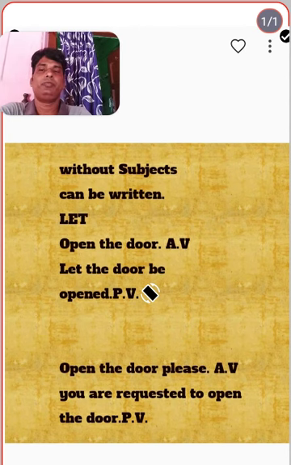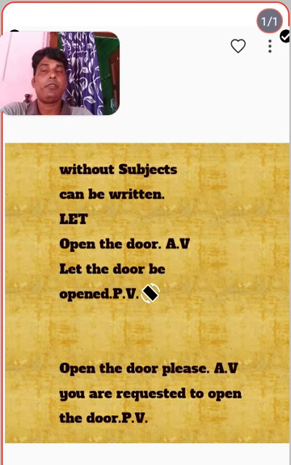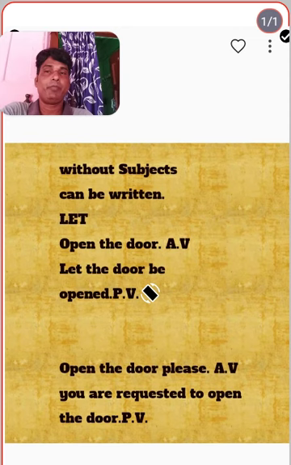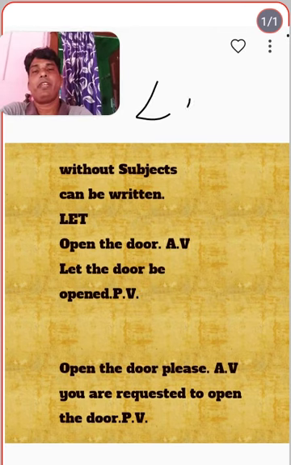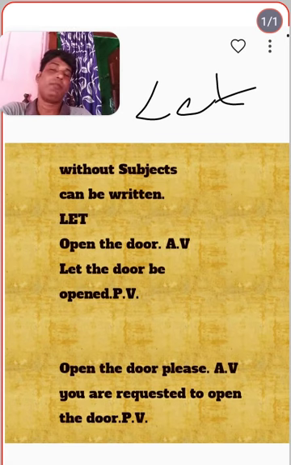Whenever you find an active voice sentence without a subject, how can you change it? Before, I told you that the subject comes first and the object comes first in passive, like that. But without a subject, how can we change it? There is one way: we can use let. Whenever the subject is not there, we can use let.